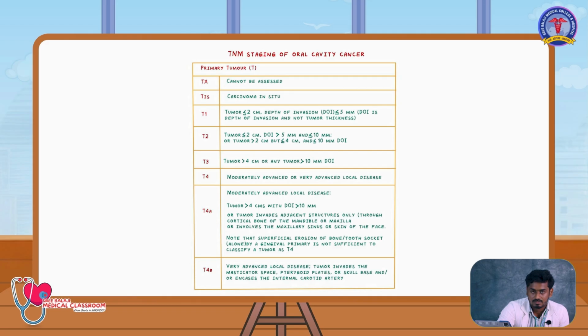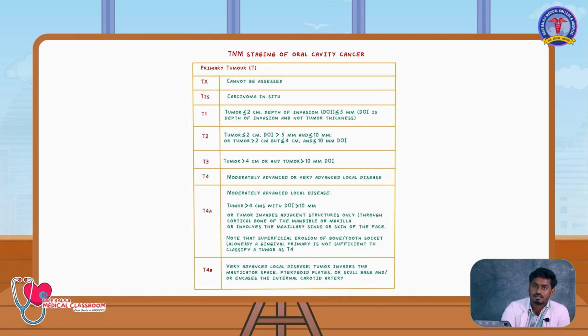Then comes staging. There are a variety of staging systems, but we will stick to the standard AJCC 8th edition staging. In oral cavity lesions, it is TNM staging. T1, T2, T3, T4: T1 is less than 2 cm, T2 is 2 to 4 cm, T3 is greater than 4 cm. Then T4A and T4B. T4A is resectable adjacent structures. T4B is usually unresectable adjacent structures. Unresectable structures include the masticator space, pterygoid plates, skull base, and internal carotid artery.